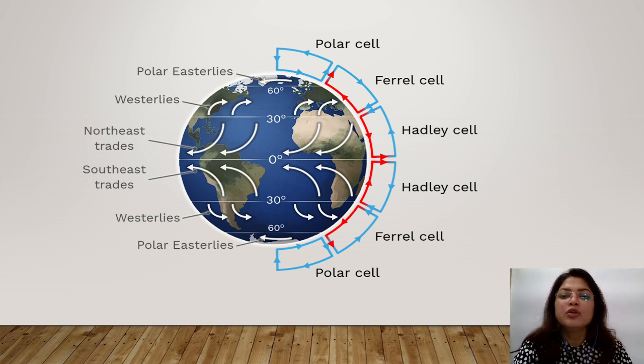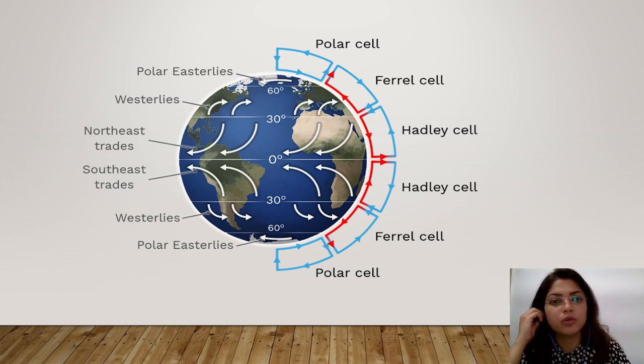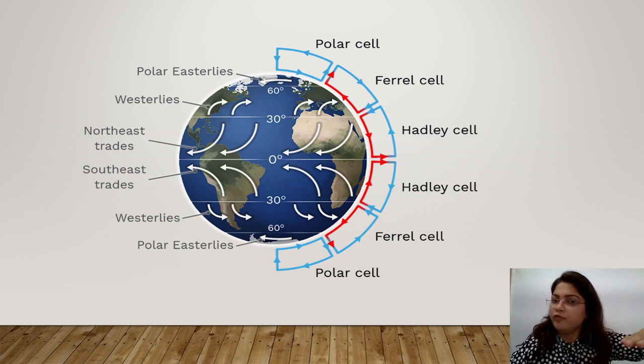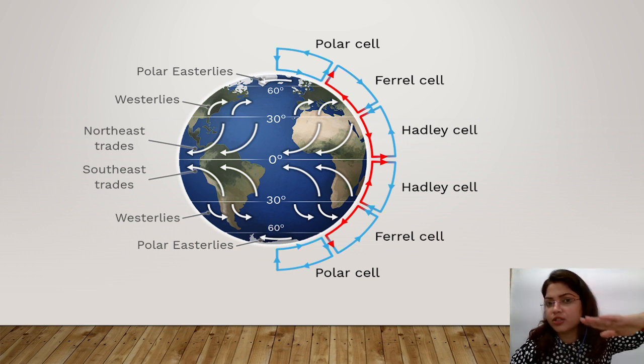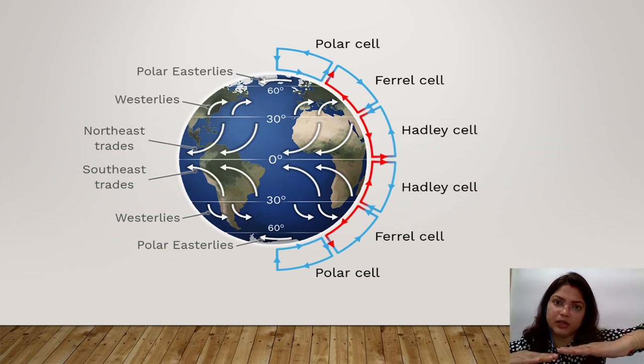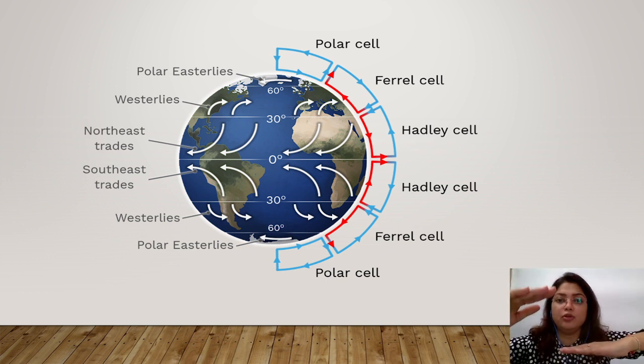So Ferrel cell, it is found between the latitudes of 30° north to 60° north. What happens here? The wind starts moving from the west side, it's originating in the western side, so it's known as westerlies, and it starts moving from the high pressure belt towards the subpolar low pressure belt.